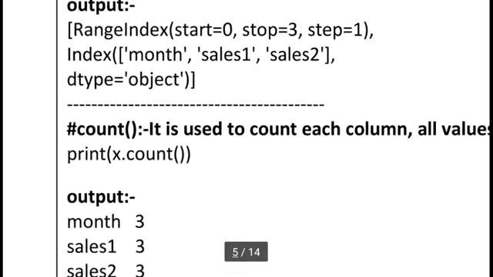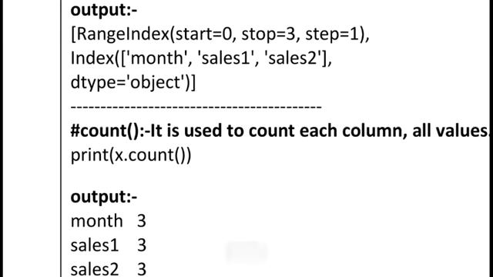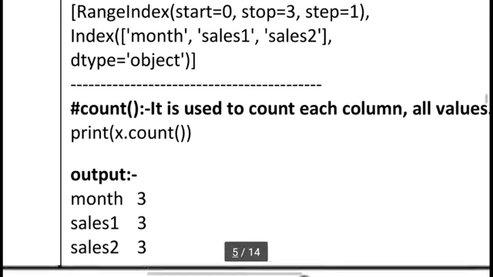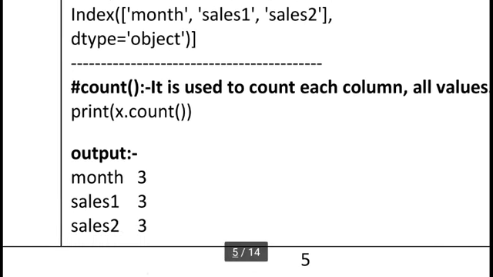Count. This is a very interesting thing. We can directly use x dot count. So x dot count means the month column has 3 values, the cells 1 column has 3 values, and the cells 2 column has 3 values.